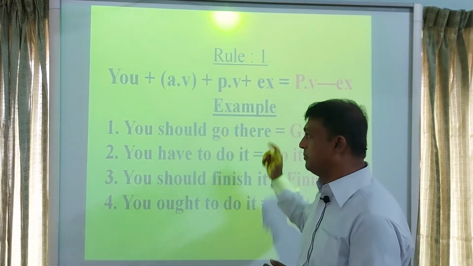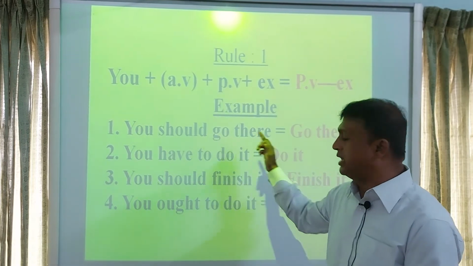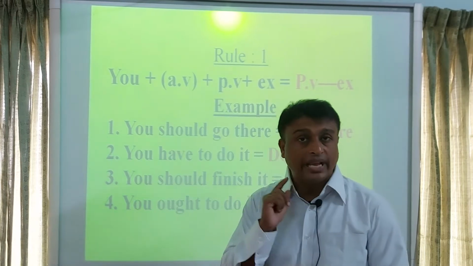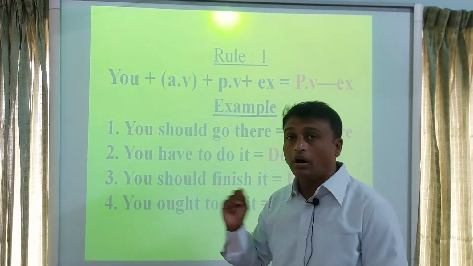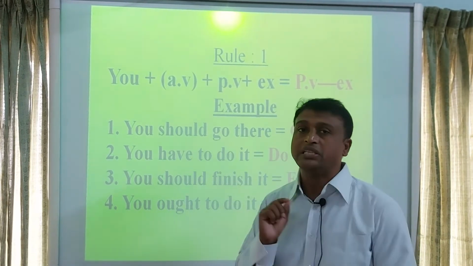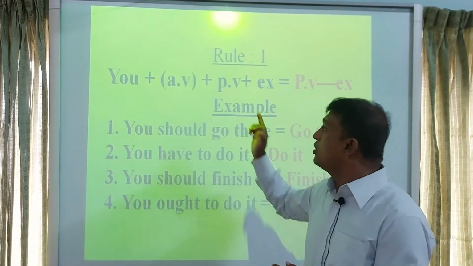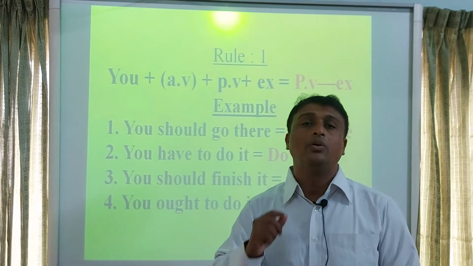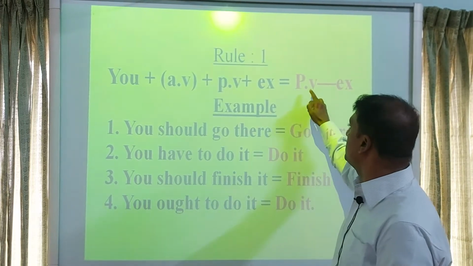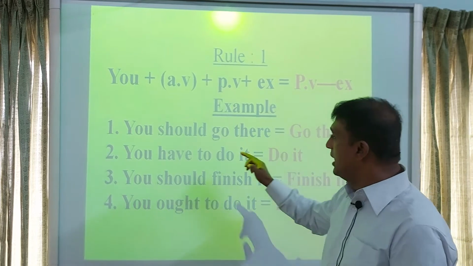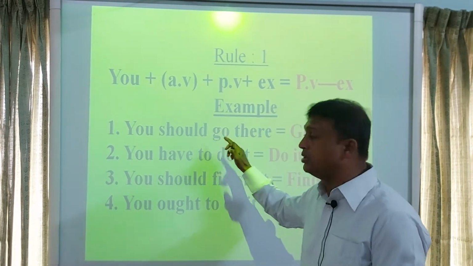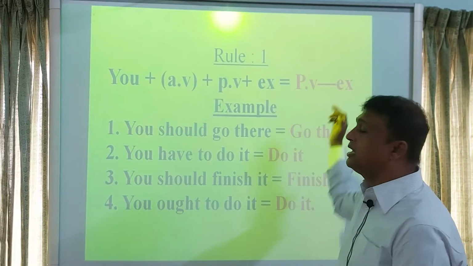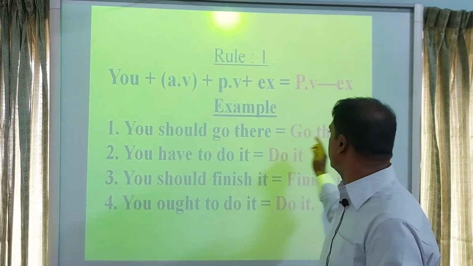Look at the examples. You should go there. Here you is second person, should auxiliary verb, go principal verb. So according to the rule, at first what will we write? We will write principal verb 1. Here principal verb is go. So I have written here go. Then extension or object there.